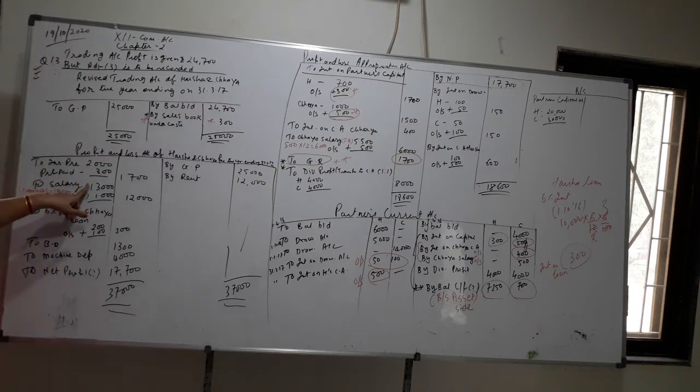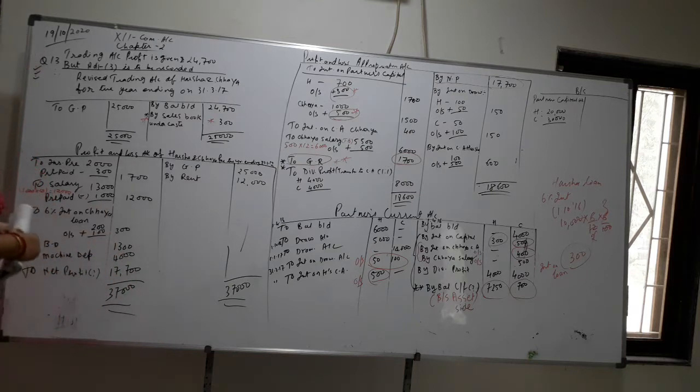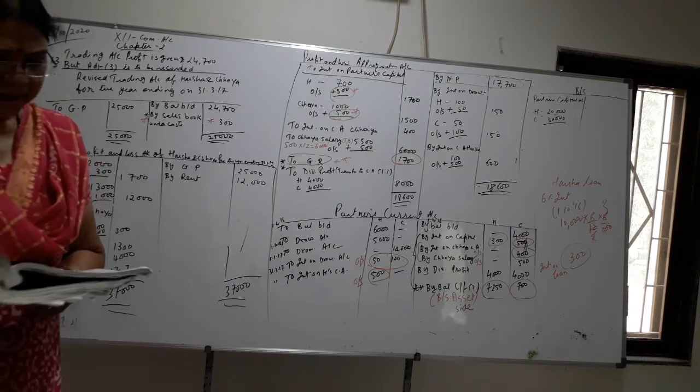So 13,000 minus 1,000, for 12 months it will be 12,000. Okay, so once again, 13,000 is given in the trial balance. But they have said that monthly I am giving you 1,000 rupees. So yearly it will be 12,000. So 13,000 minus 1,000 you will get 12,000. And again, the second entry of this will be where? Insurance 2,000 minus 3,000. Where will you write this? Prepaid on the asset side. Okay, prepaid insurance premium and prepaid salary.